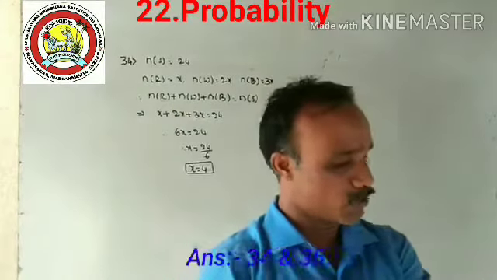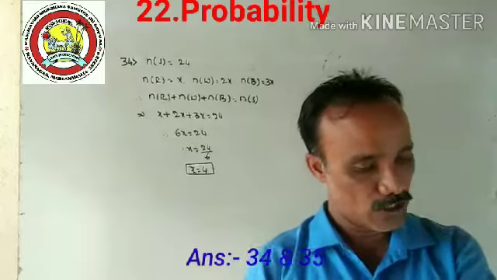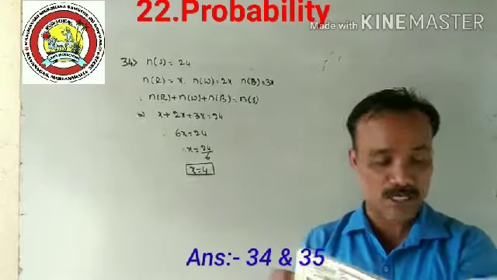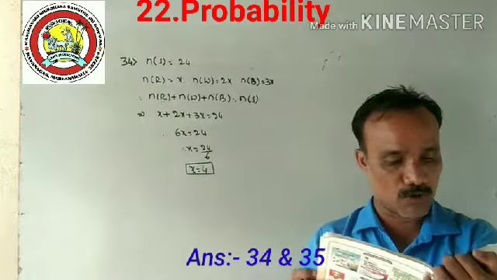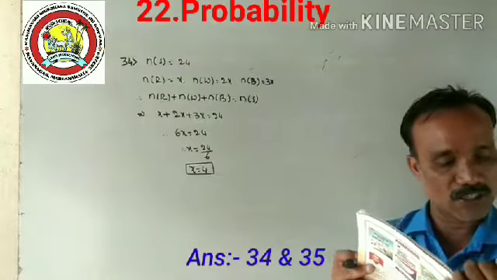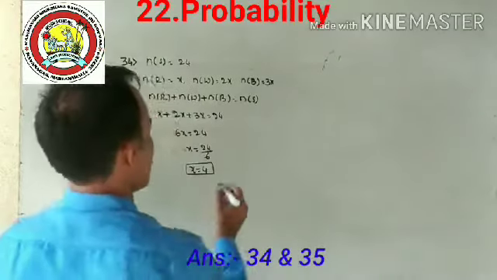Now let's see the questions one by one. A ball is selected at random. This is the random experiment. We have to pick only one ball. Find the probability of, number 1, white.